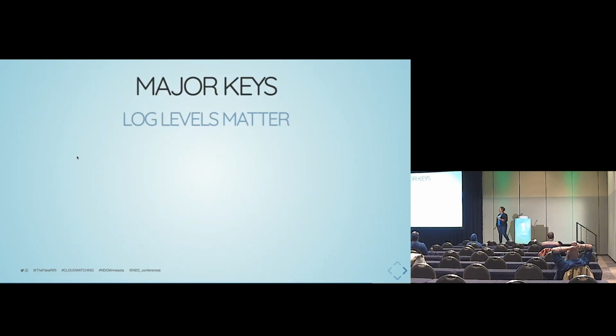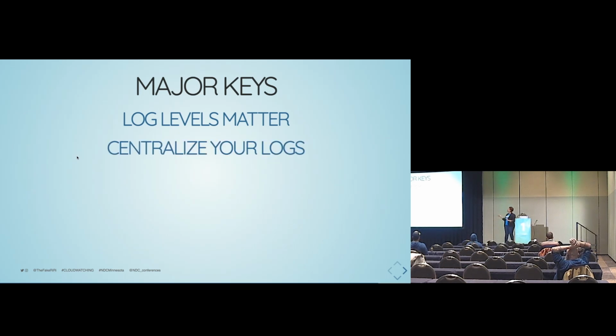But the major keys. Log levels matter. Being able to sort your logs and only log the things that you can use for metrics, that's what you want to log. So use your debug logging so that you don't put so much noise out onto CloudWatch. Use info level logging so that you can actually count these things that you know need to happen. So we're counting stuff that if this doesn't happen, or if this number is low, we have a problem. Or if this number is too high, we definitely have a problem.